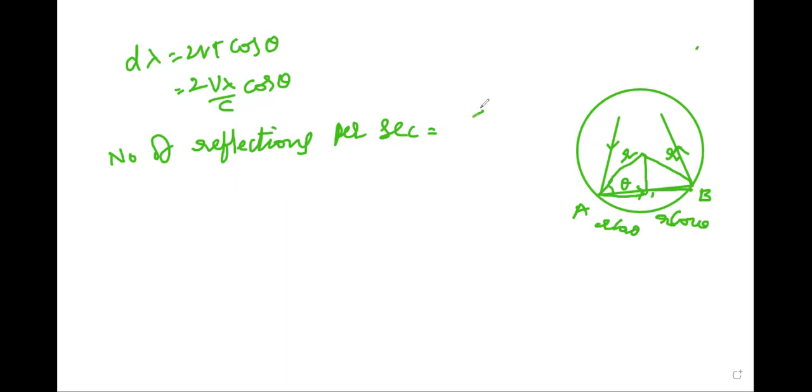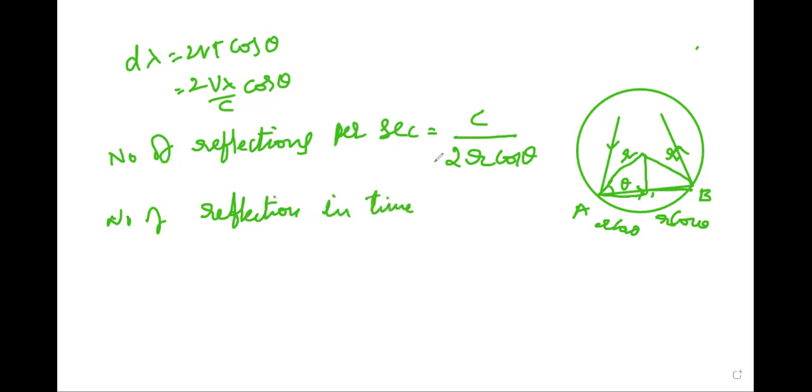The number of reflections per second is c by 2r cos theta. Then the number of reflections in time dt is c dt by 2r cos theta.